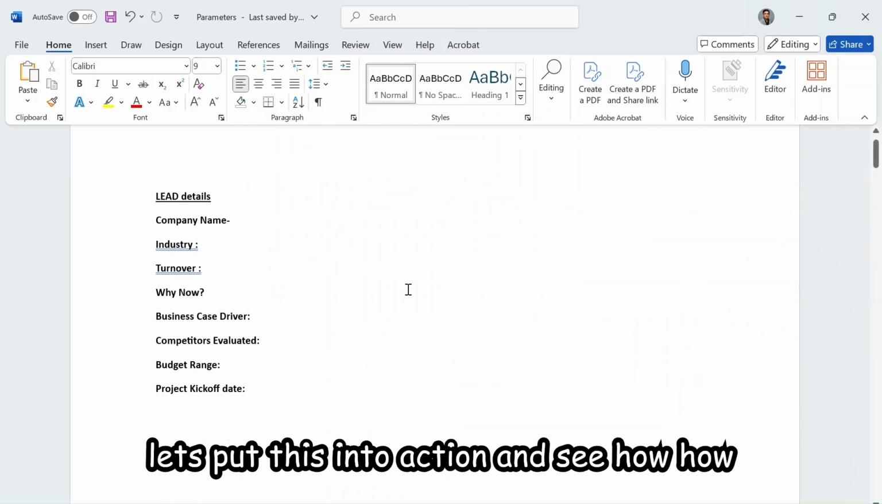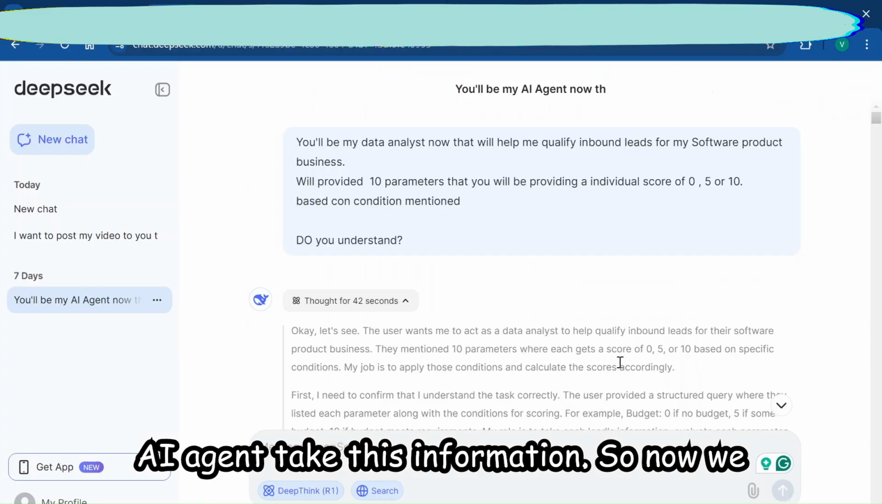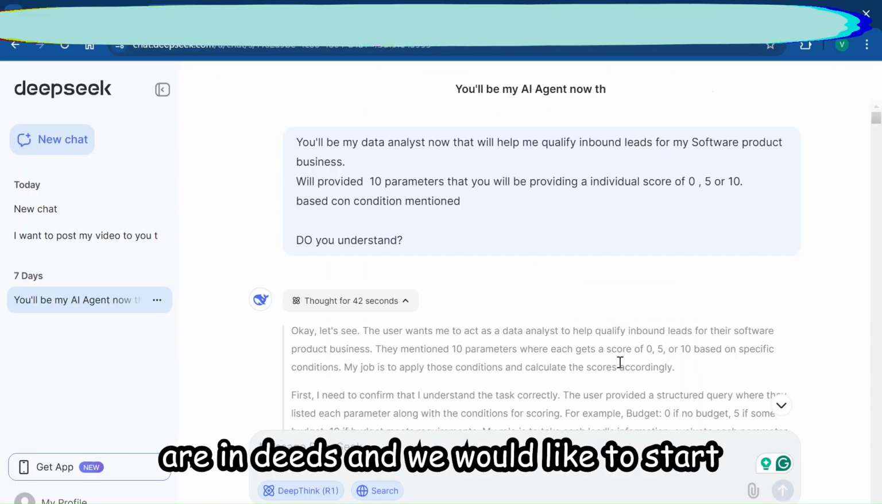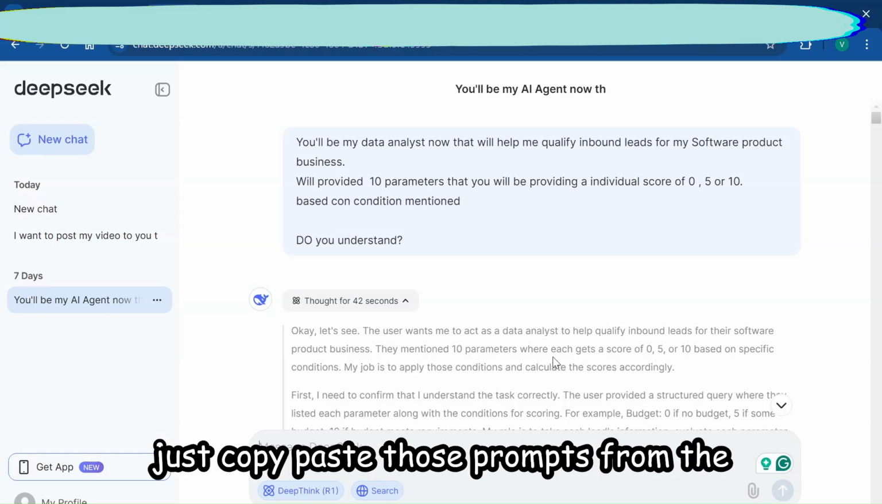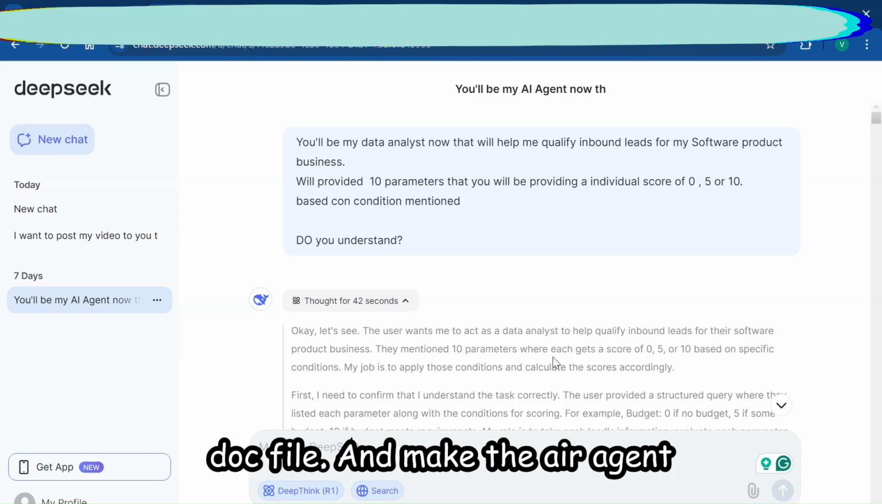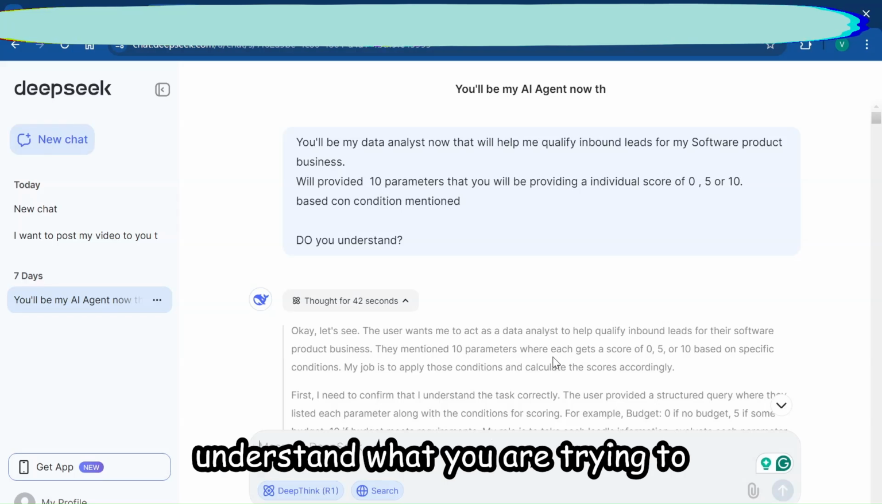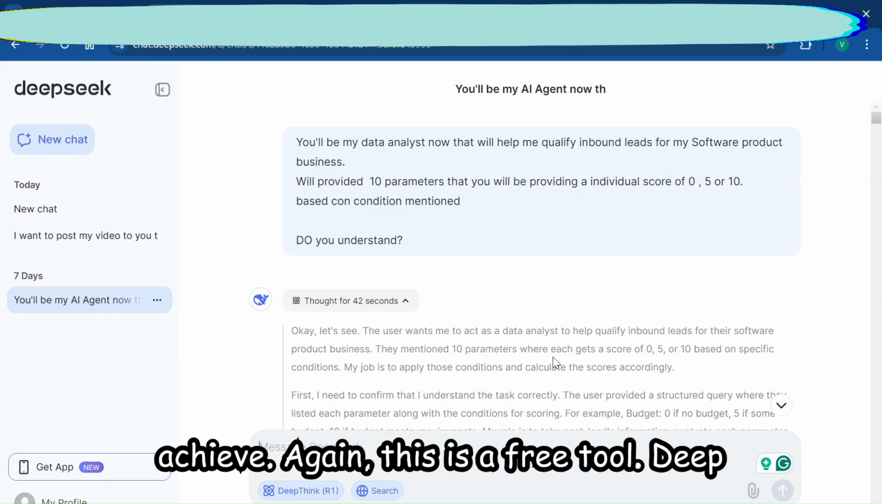So let's put this into action and see how the AI agent takes this information. Now we are in DeepSeek and we would like to start building our AI agent. Basically, you just copy paste those prompts from the doc file and make the AI agent understand what you're trying to achieve. Again, this is a free tool.